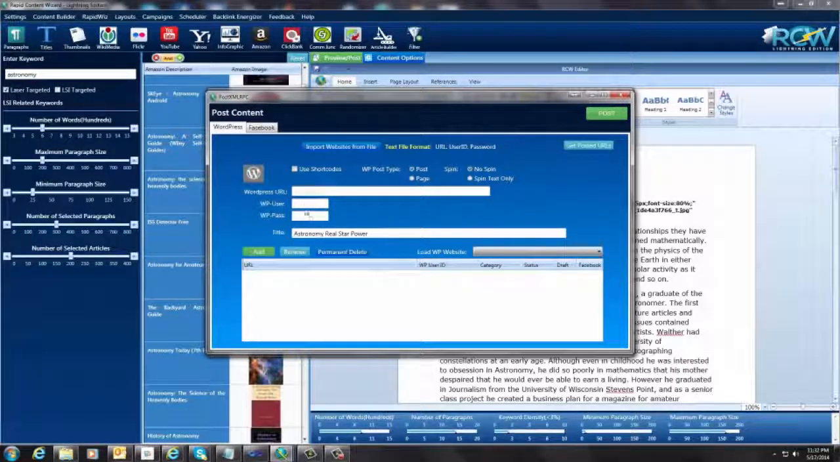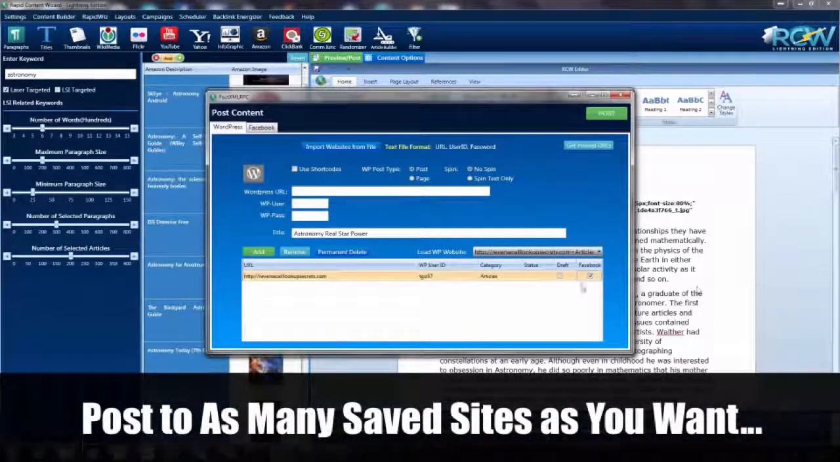So you can either enter the website that you want to post to right here and click add, and it will add it to this drop down list. I already have some that are in here, so I'm just going to select one, and it already has it, and it's saved for me. And I'm going to post this. This is also going to be posted on Facebook, so I'm going to check that box.